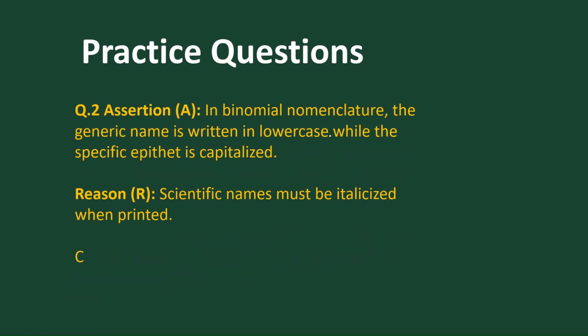Now let's move to the second. In binomial nomenclature, the generic name is written in lowercase, while the specific name. So this statement about the generic name is false. So the assertion is false. The scientific name must be italicized when printed. Yes, it is true. Got it.